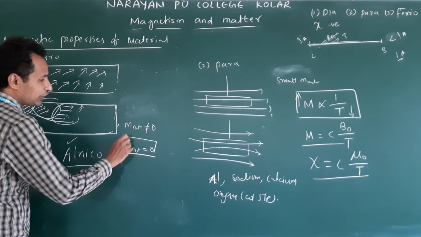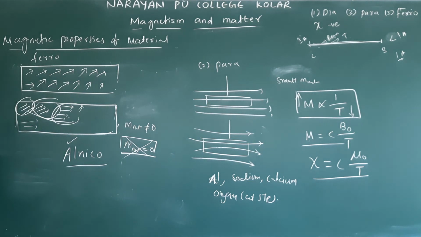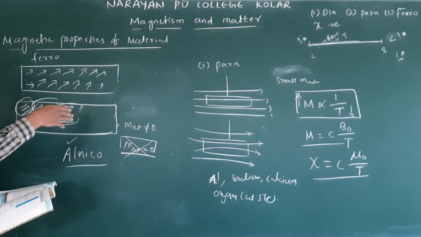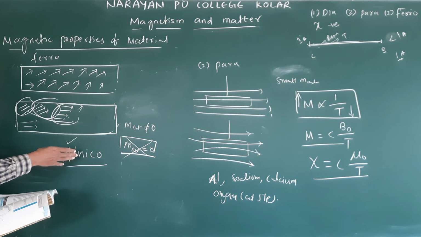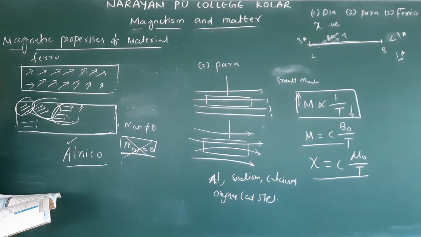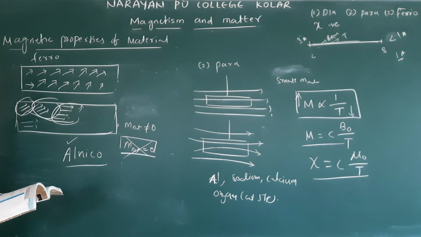That's why those materials we call hard ferromagnetic materials, that we made with Alnico: aluminium, nickel, cobalt and copper. And some lose this magnetic property. Some ferromagnetic substances persist their magnetic property, and some lose their magnetic property. Those we call soft ferromagnetic materials. Clear? So ferromagnetic materials are iron, cobalt, nickel.